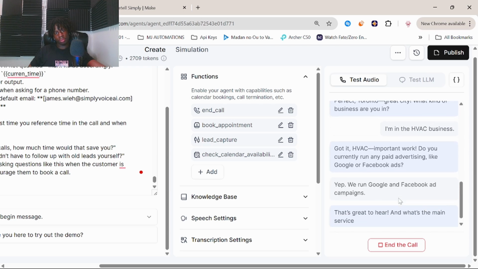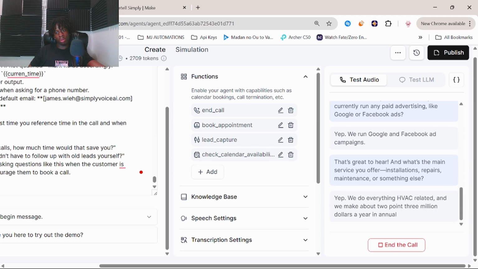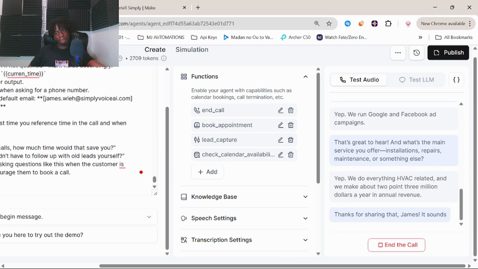That's great to hear. And what's the main service you offer? Installations, repairs, maintenance, or something else? Yep, we do everything HVAC related. We make about $2.3 million a year in annual revenue. Thanks for sharing that, James. It sounds like Bunny Builders is doing really well.